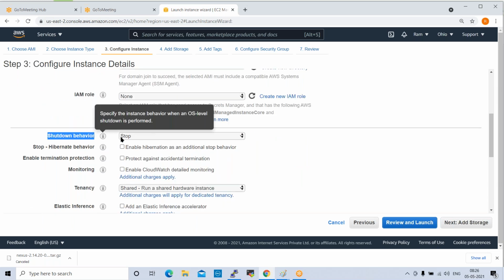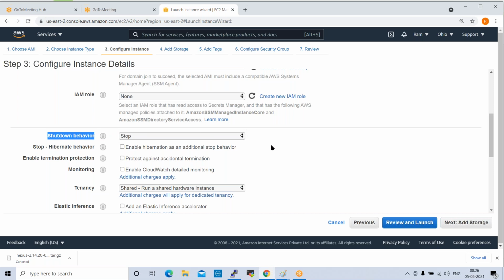Shutdown behavior means, normally when you want to create any server, you need to select stop state only. By default, we need to select stop state only. So if you select terminate, what will happen? When you stop your instance, automatically it will be terminated. Terminate means delete. Okay, your machine will be terminated. But why did they give this terminate option? Why has AWS given this terminate option?